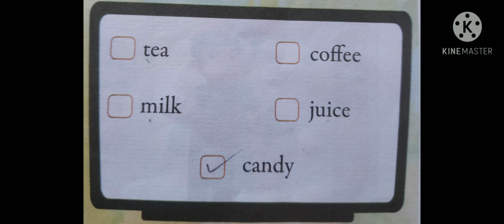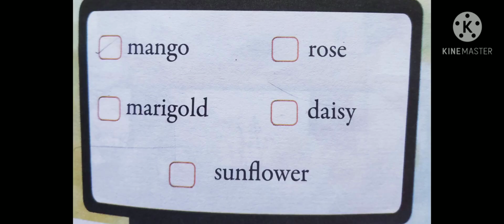Now next one: tea, coffee, milk, juice and candy. Here which one is odd one out? Yes, candy. Why? Because tea, coffee, milk, juice, all these things you can drink, but candy is something to eat. Okay, next one: mango, rose, marigold, daisy, sunflower. Which one? Yes, it is mango, because all others are names of flowers like rose, marigold, daisy, sunflower. On the other hand, mango is the name of a fruit.